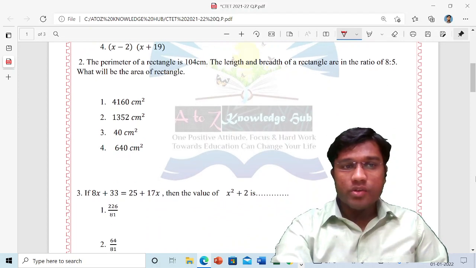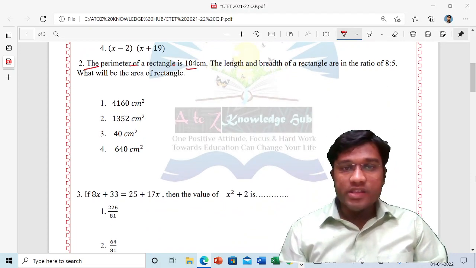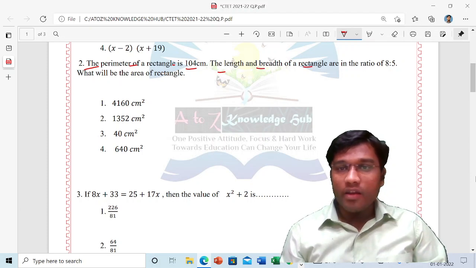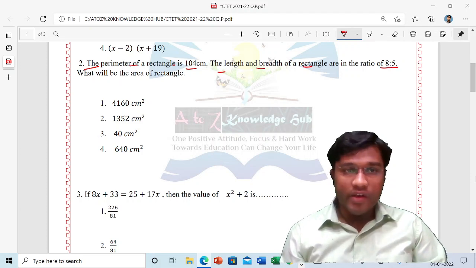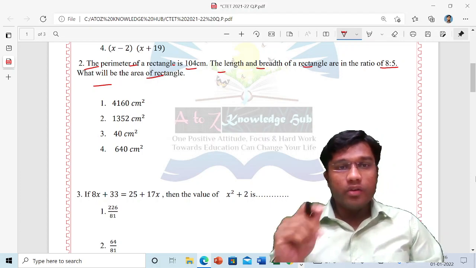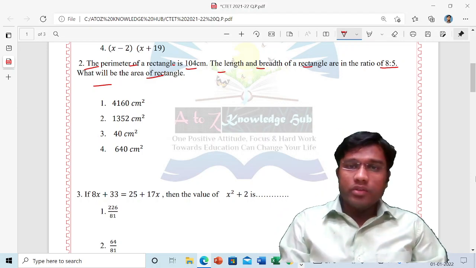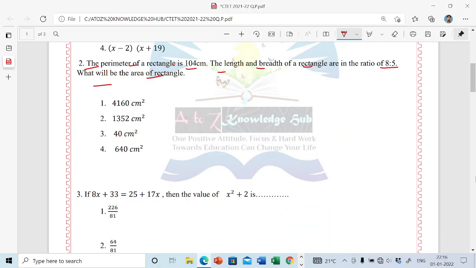The next question is also very easy. The perimeter of a rectangle is 104 centimeters. The length and breadth of the rectangle are in the ratio 8:5. What will be the area of the rectangle? So the perimeter of the rectangle is given, and you have to find the area. See how it is very easy. First we should know the formula here.